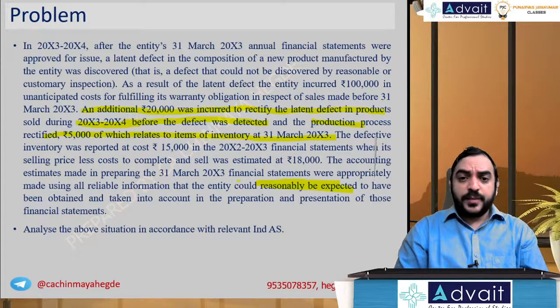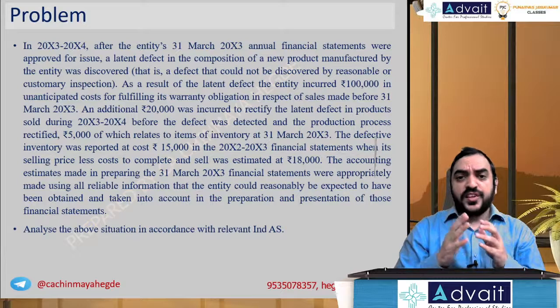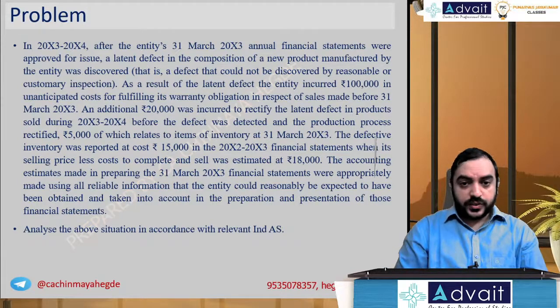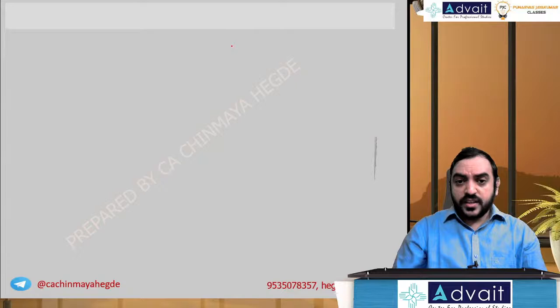Okay, now let me explain the process, what to be done. We are in the year 2003-4. I'll write for convenience 2003-4 and 2002-2003.